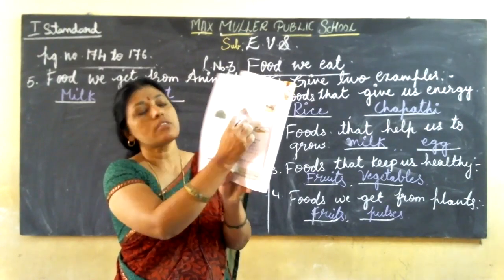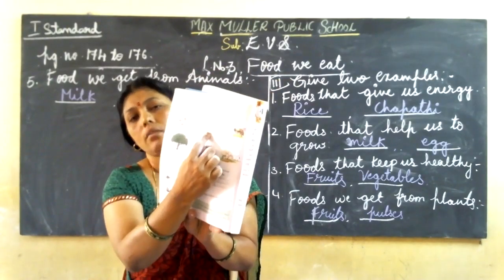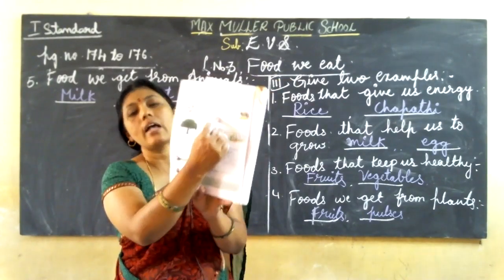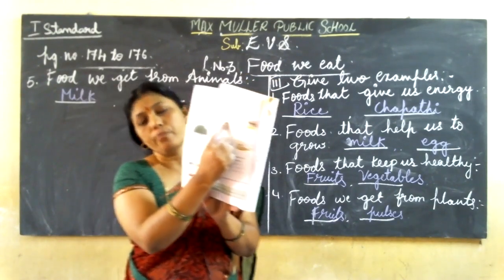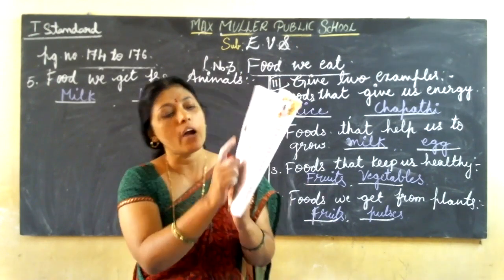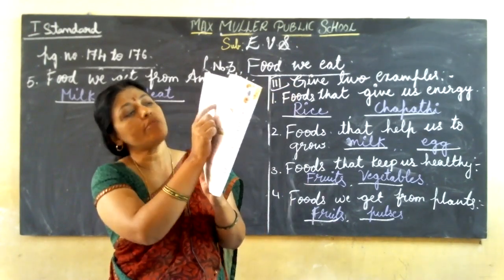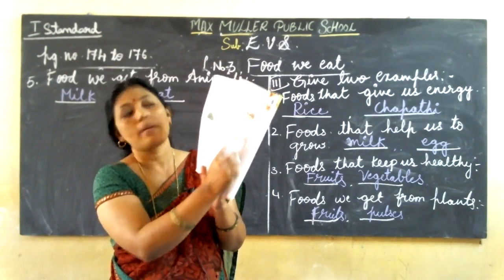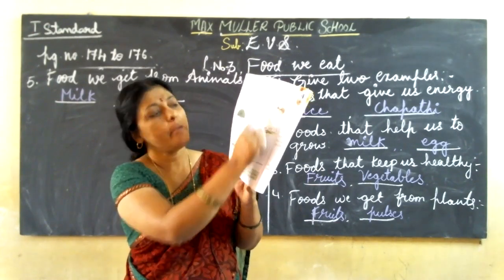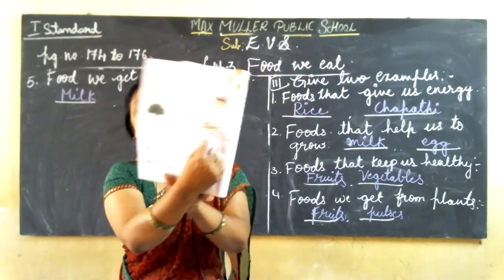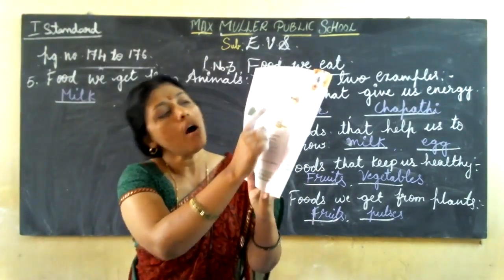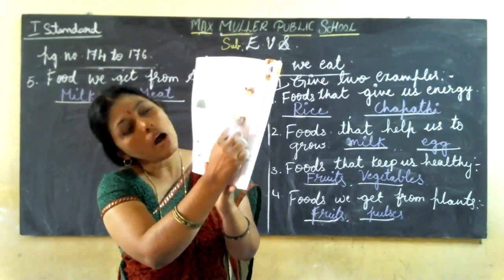See, what is this? You say milk can. They have given here milk. A glass of milk is there. So milk, where do we get milk? Okay, we get milk from cow. The source of milk is cow. We get milk from cow. Make it a line. Cow, where is it? You can identify the picture now. So we get milk from cow.